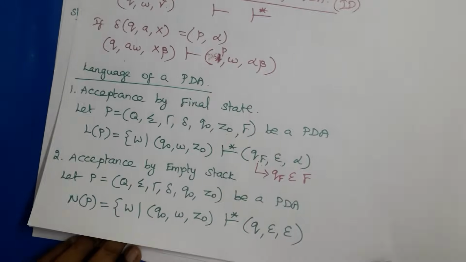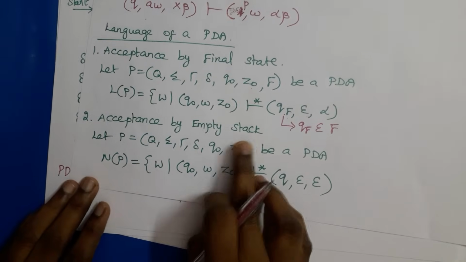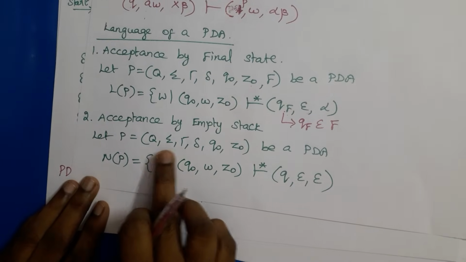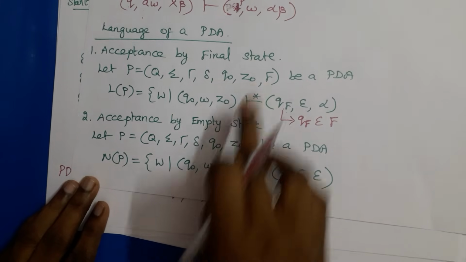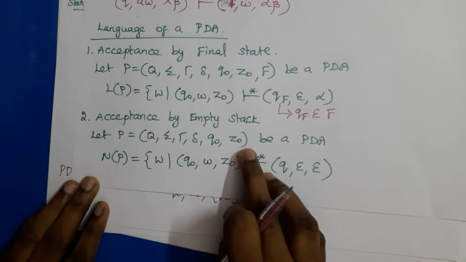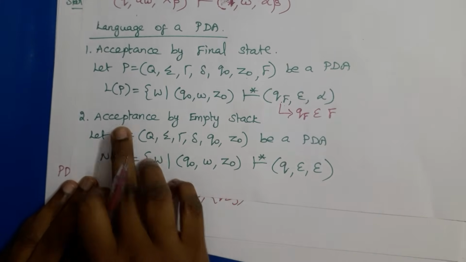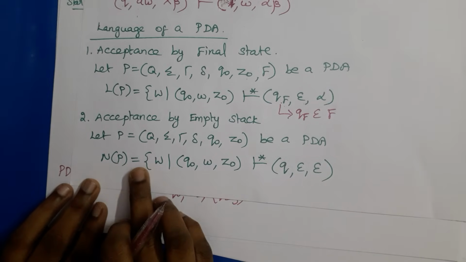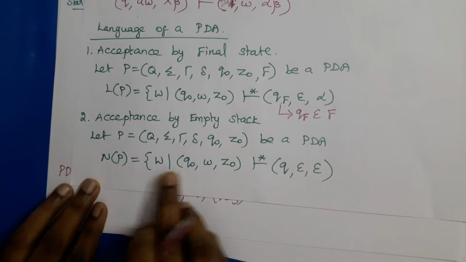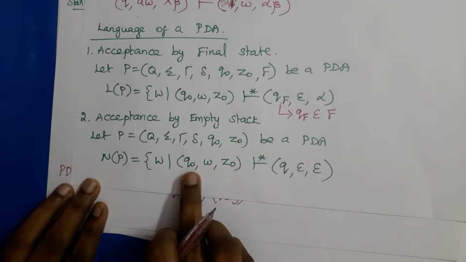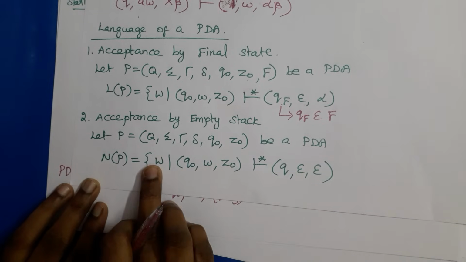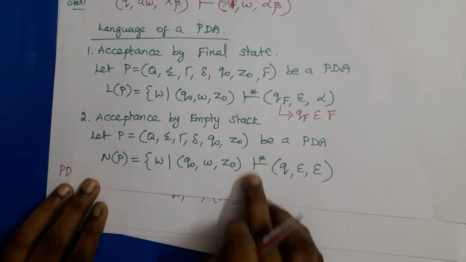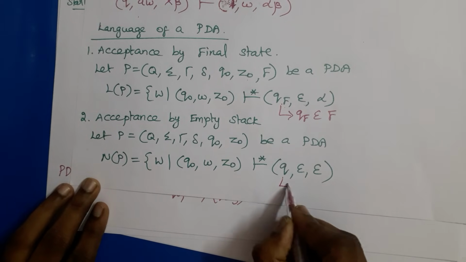Another one is acceptance by empty stack. So here let PDA P equal Q, sigma, gamma, delta, Q0, Z0. There is no need to mention the final state because this is acceptance by empty stack. It is represented by N of P equal to the set of strings W such that we write the same start state Q0, W, Z0, and in some number of steps it may reach any state.